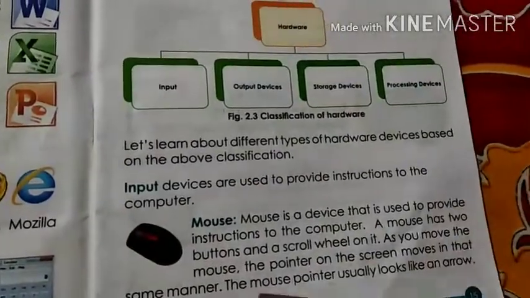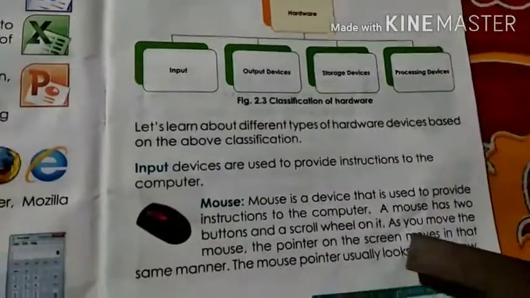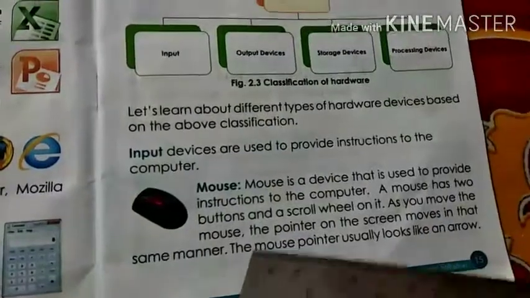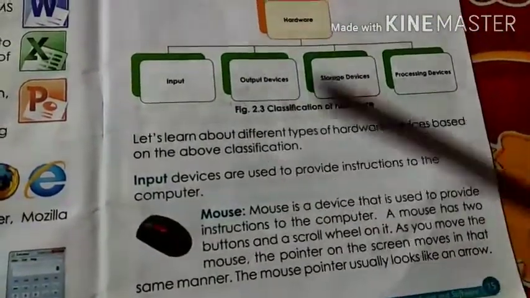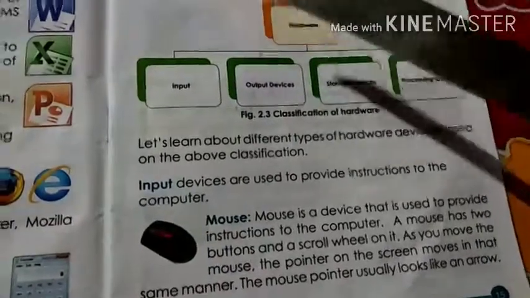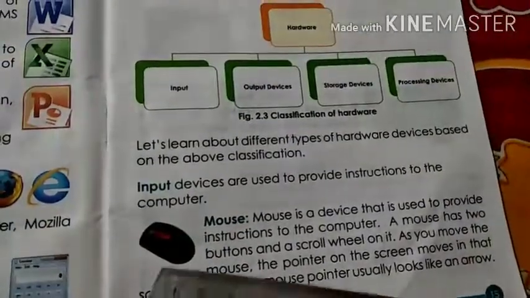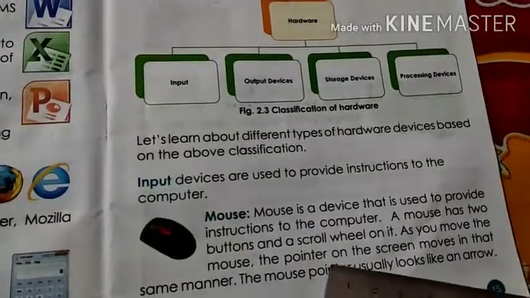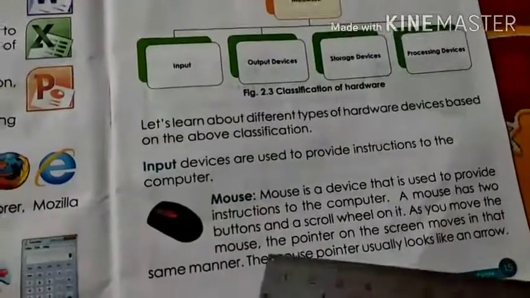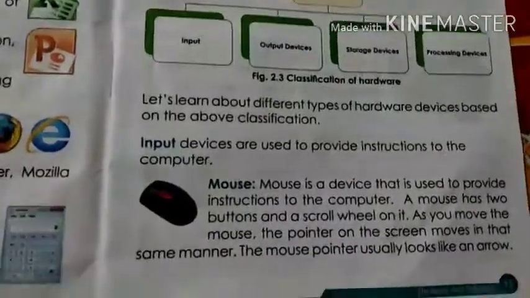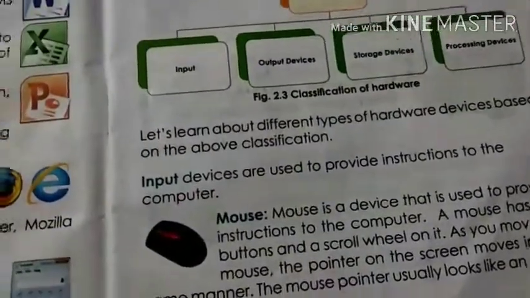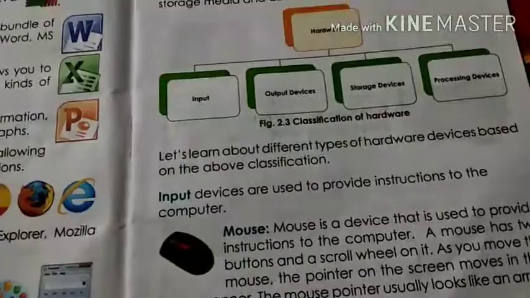As you move the mouse, the pointer on the screen moves in that same manner. So how the mouse is moving, in the same manner we have a cursor on a monitor which also moves with this mouse. The pointer on the screen moves in the same manner. The mouse pointer usually looks like an arrow. So we all know on a monitor we can see a mouse pointer. It looks the same as an arrow.